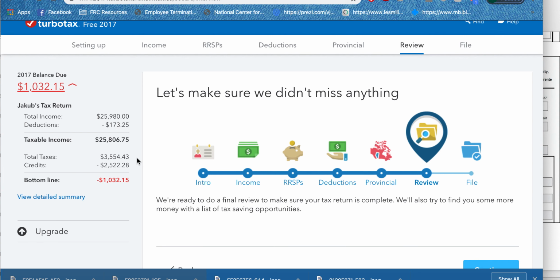Okay, so really simple. If you have just a T4, T2, or a couple forms, it can be filled in really easily. And the software asks all the questions you need. All right, hope you learned something.